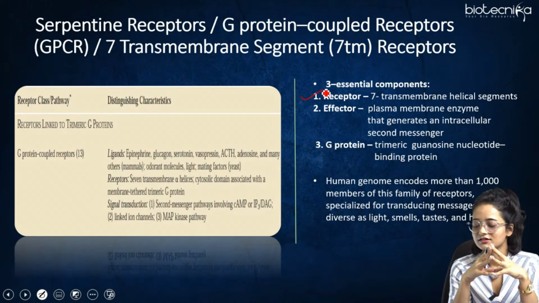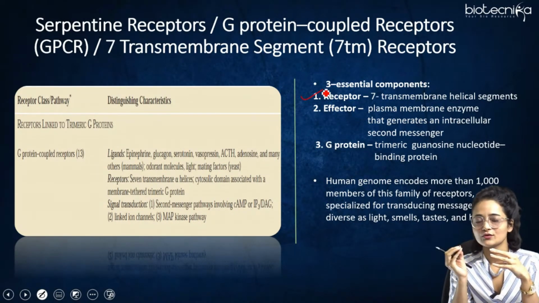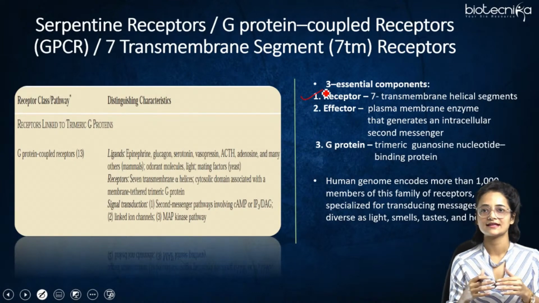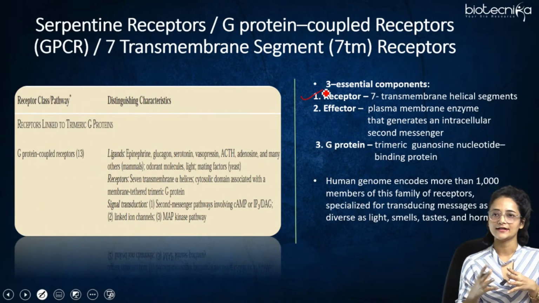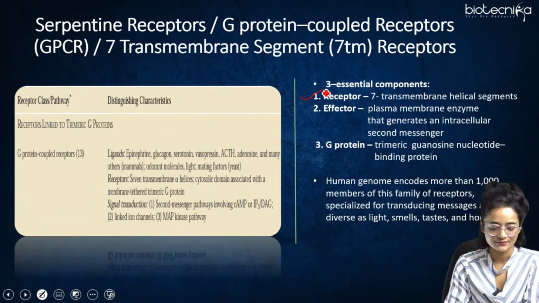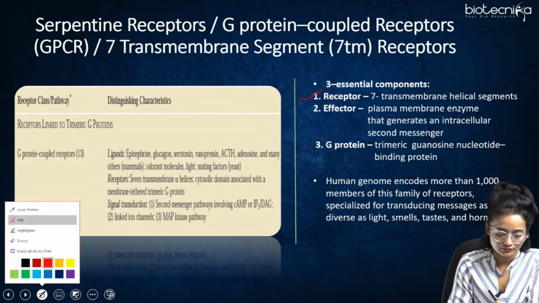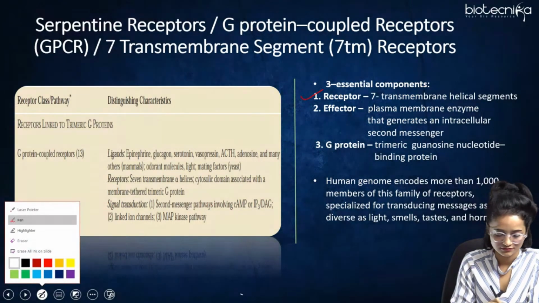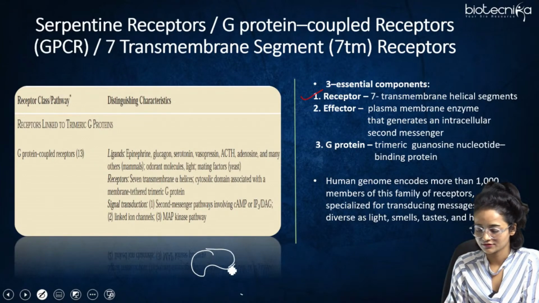The third component of the G protein coupled receptor is the G protein itself. The G protein is majorly present intracellularly, within the cell. It is a trimeric guanosine nucleotide binding protein. It is present in its trimeric form because it has 3 subunits, right? So this would be the G protein.